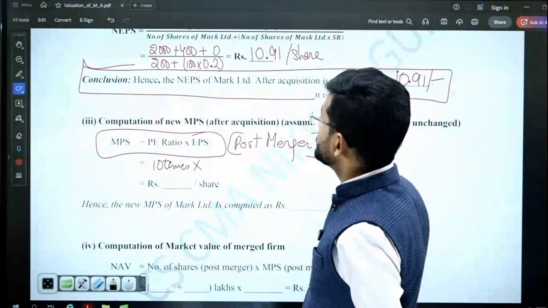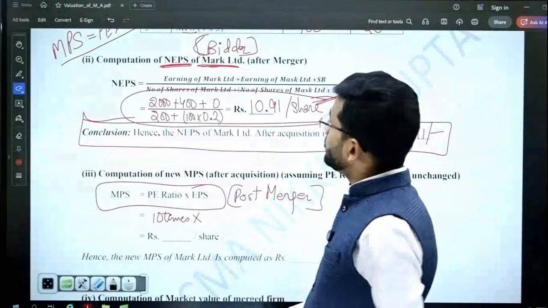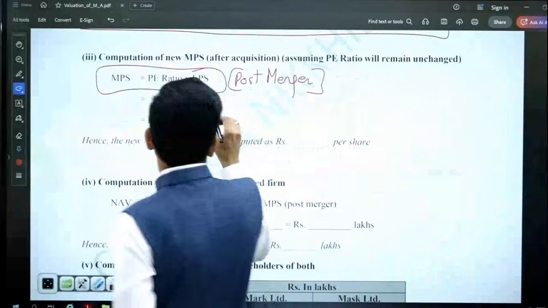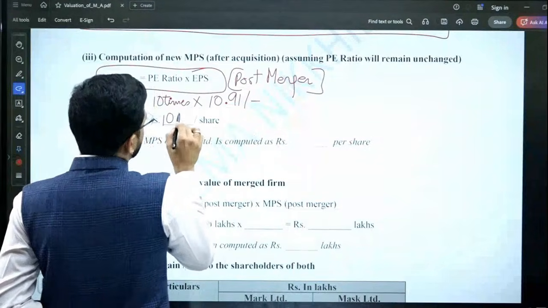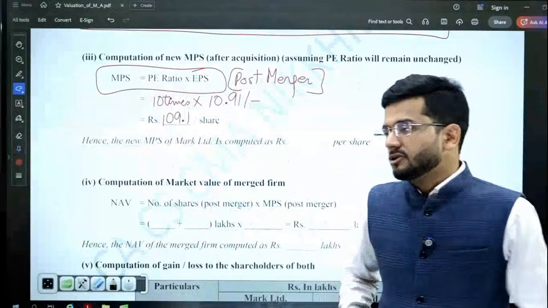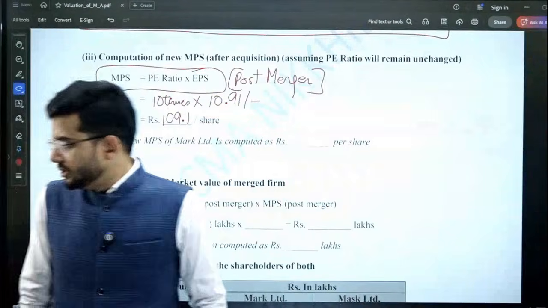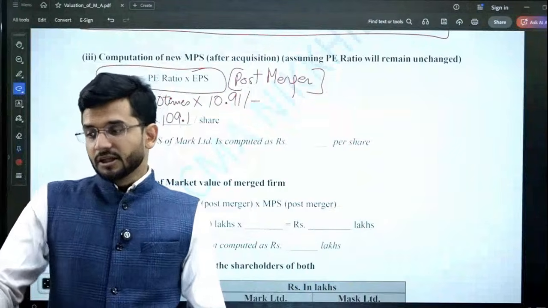Guys, we had already computed the EPS of Maersk Limited post merger. It is 10.91. So 10 times 10.91 per share gives a share price of 109.1 per share. This is the MPS of Maersk Limited post merger.